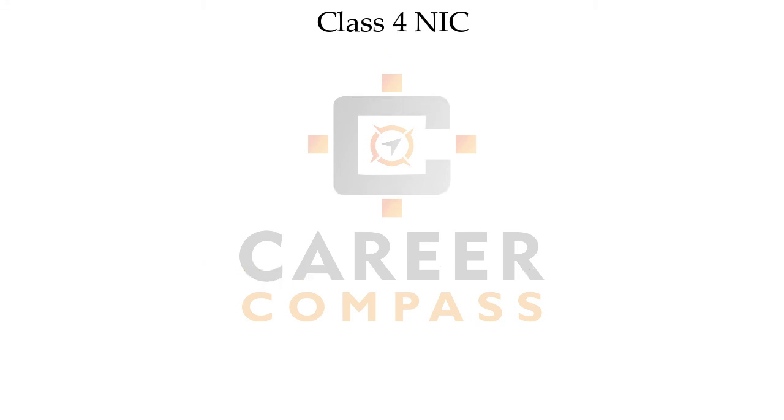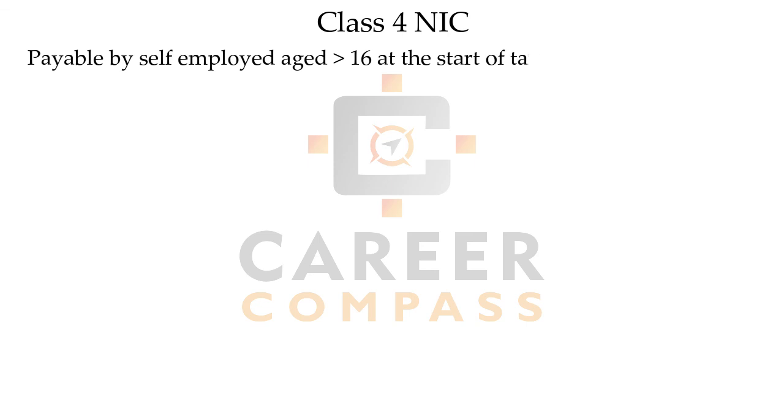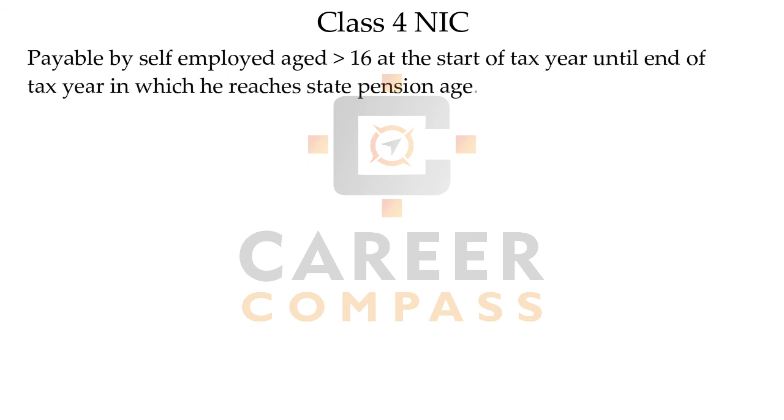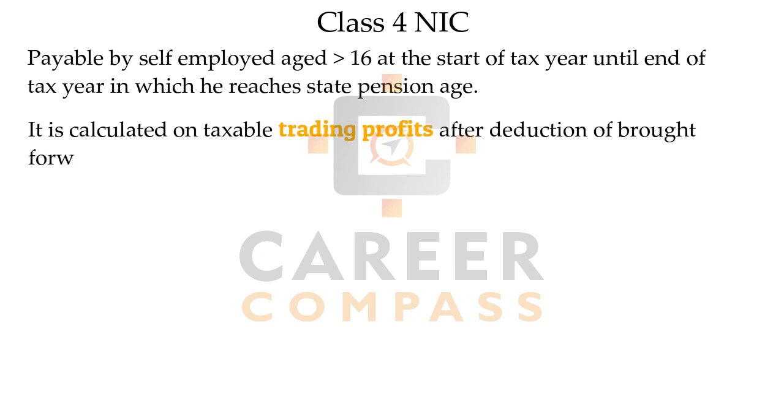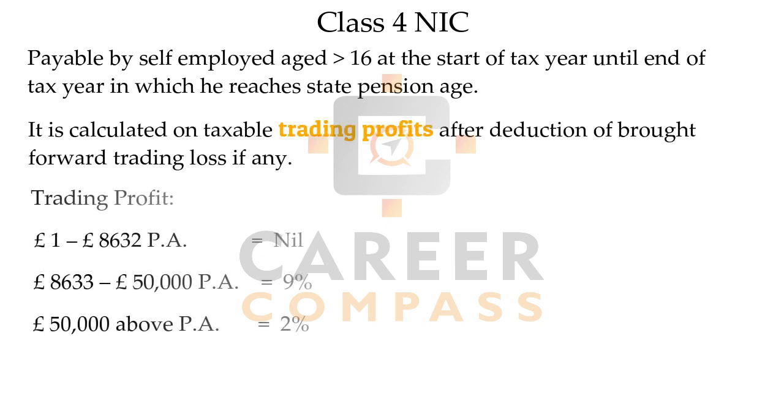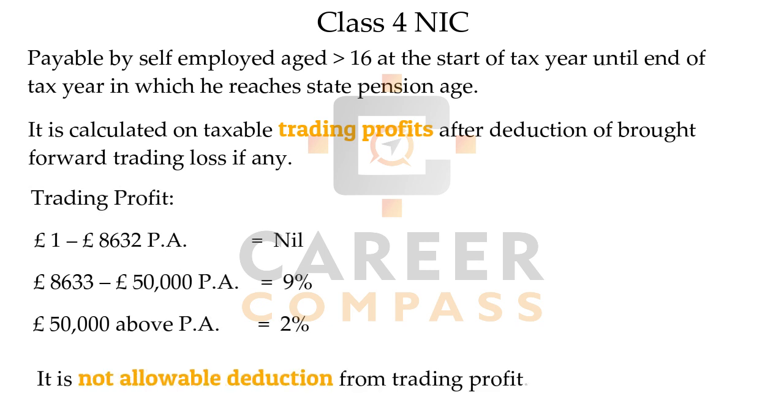Now we have Class 4 NIC, which is once again payable by the self-employed person until the person reaches the state pension age. It will be calculated on the basis of trading profit. So we have the threshold limit and the percentage also given over here. Students, here Class 4 NIC is not an allowable deduction for trading purposes once again.